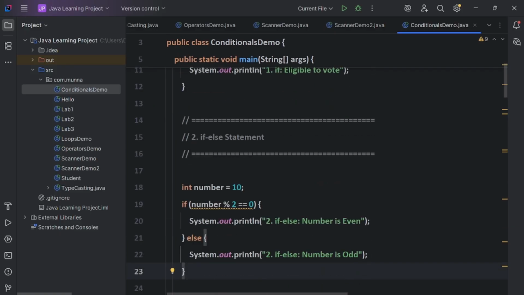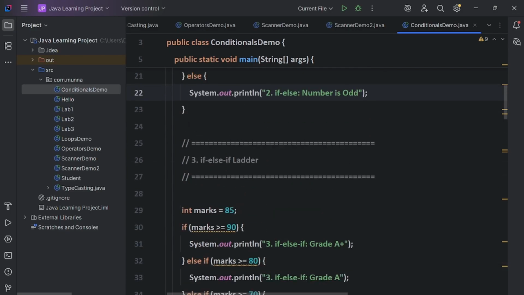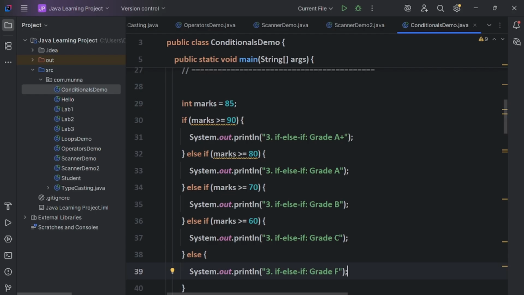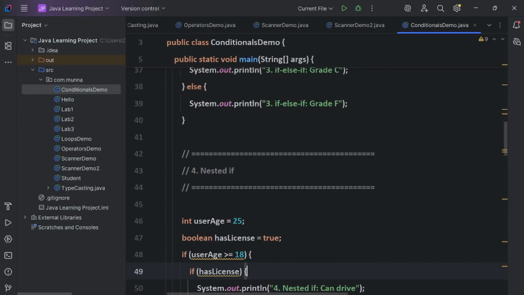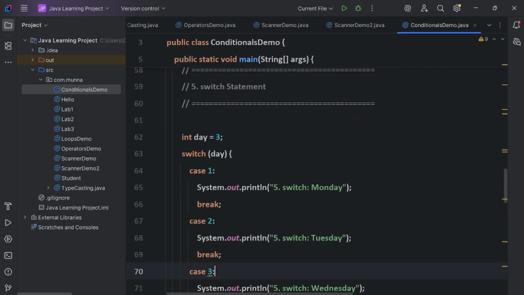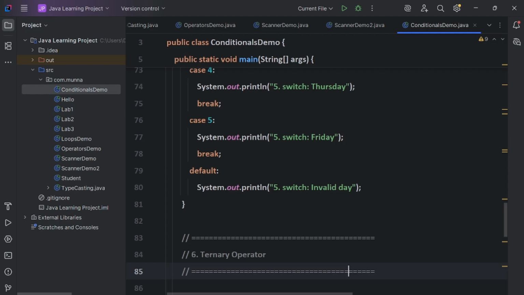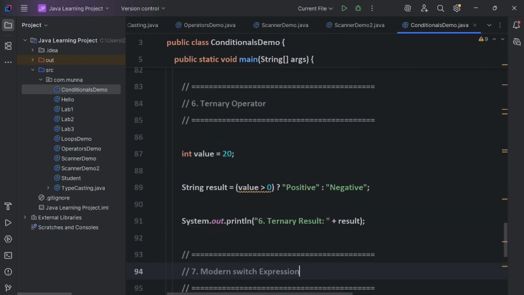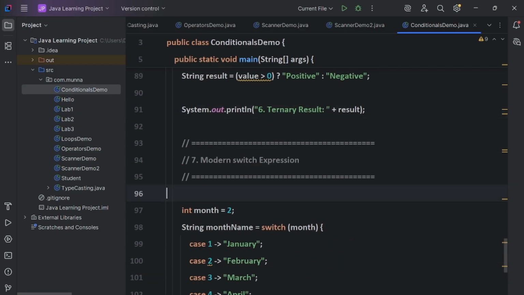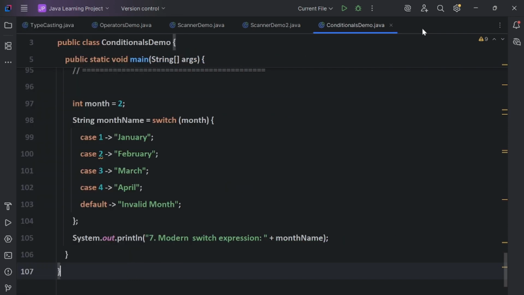Likewise I have implemented the if else statement, and likewise this if else if ladder. If there are more than 3 conditions then we have to go for if else if. And I have implemented this nested if, guys, and this switch statement. Also I have implemented this ternary operator and this modern switch expression, guys. So all the code I have implemented in this.